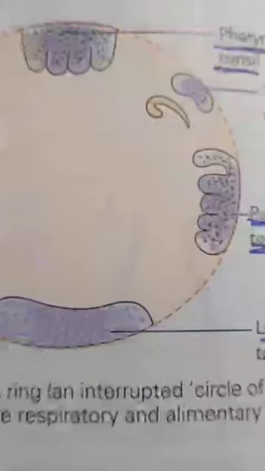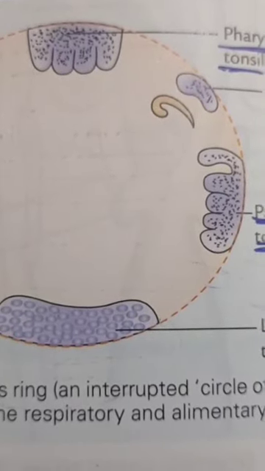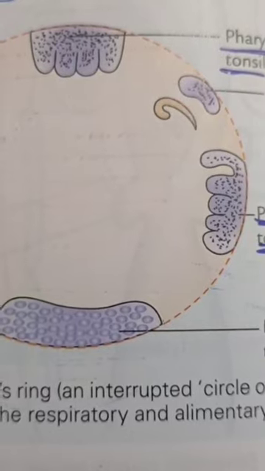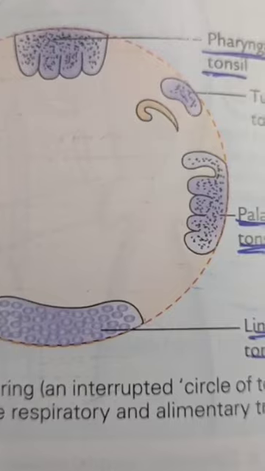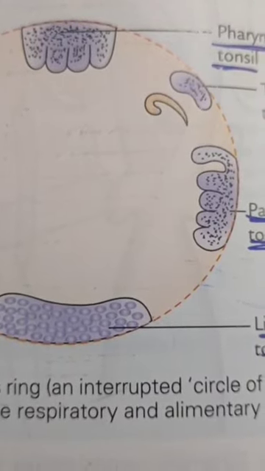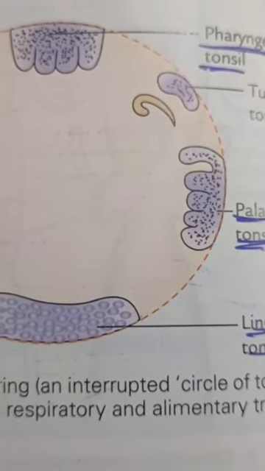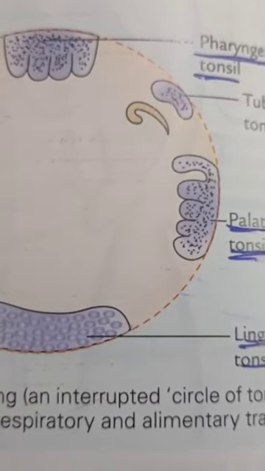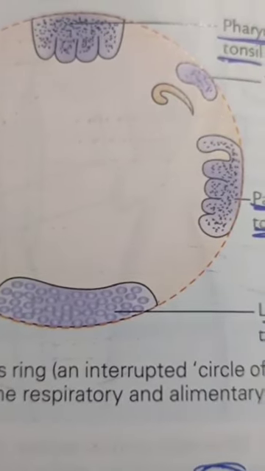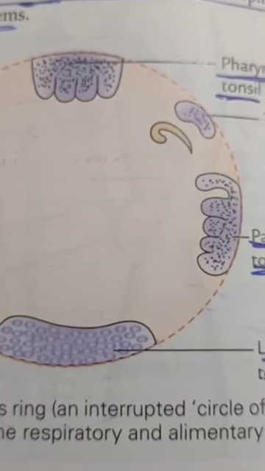So, what is Waldeyer's ring? There is aggregation of lymphoid tissue underneath the epithelial lining of the pharynx, surrounding the commencement of the air and the food passage. These aggregations are arranged in a circular fashion. Together they constitute an interrupted circle called Waldeyer's ring, which forms the special feature of the interior of the pharynx. And this Waldeyer's ring is composed of the pharyngeal tonsil, tubal tonsil, palatine tonsil and the lingual tonsil.